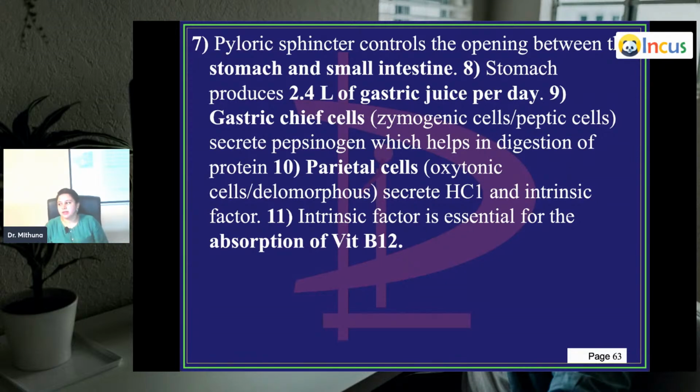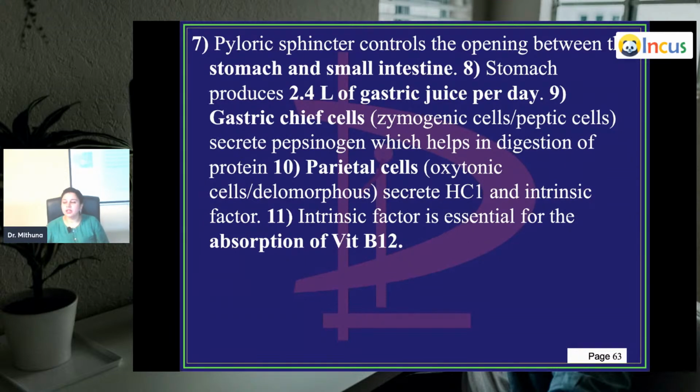Gastric chief cells, also called peptic cells or zymogenic cells, secrete pepsinogen, which helps in digestion of the protein. Parietal cells are also called oxyntic cells or delomorphous cells. Sometimes in the exam, they may not use common terms like parietal cells and chief cells, which we are aware about.